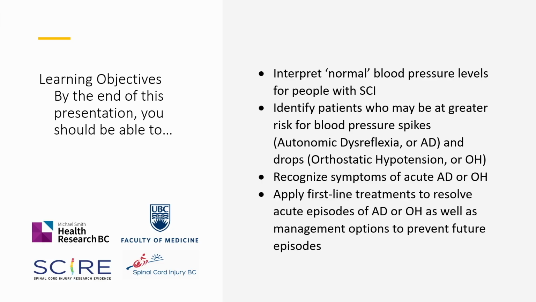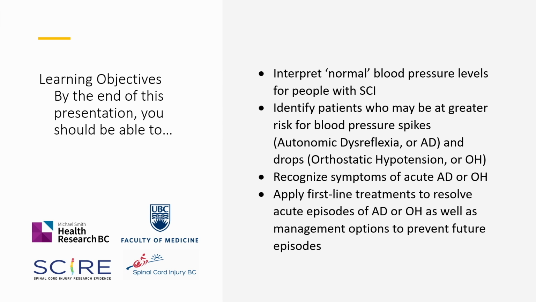Our learning objectives today: interpret normal and abnormal arterial blood pressure levels in people with spinal cord injuries. There are some unique aspects that we will mention to you. Identify patients who are at greatest risk for abnormal blood pressure control after spinal cord injury. And specifically, we will talk about two unique conditions.